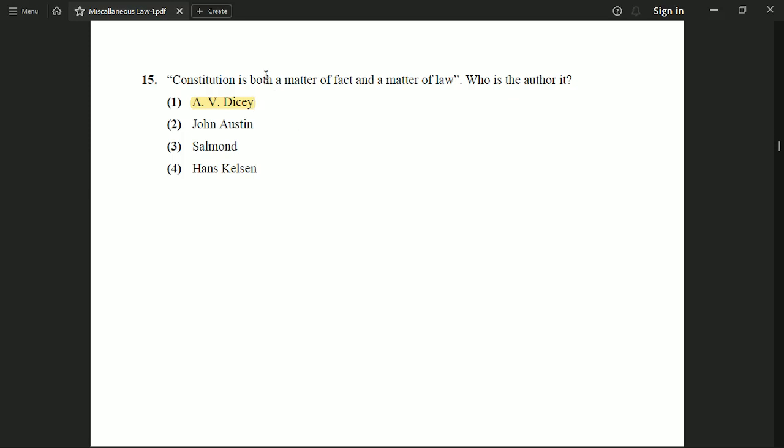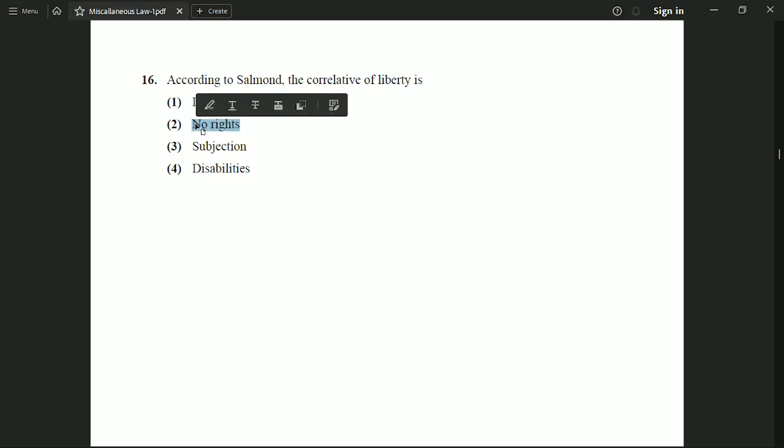Now the next question is, according to Salmond, the correlative of liberty is option number 1, duty. Option number 2, no rights. Option number 3, subjection. Option number 4, disabilities. And the correct option to this question is option number 2, which is no rights.